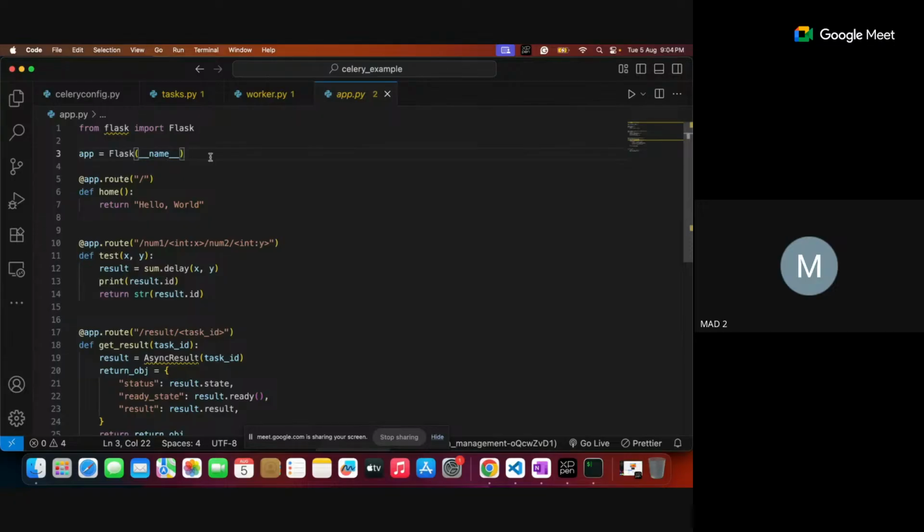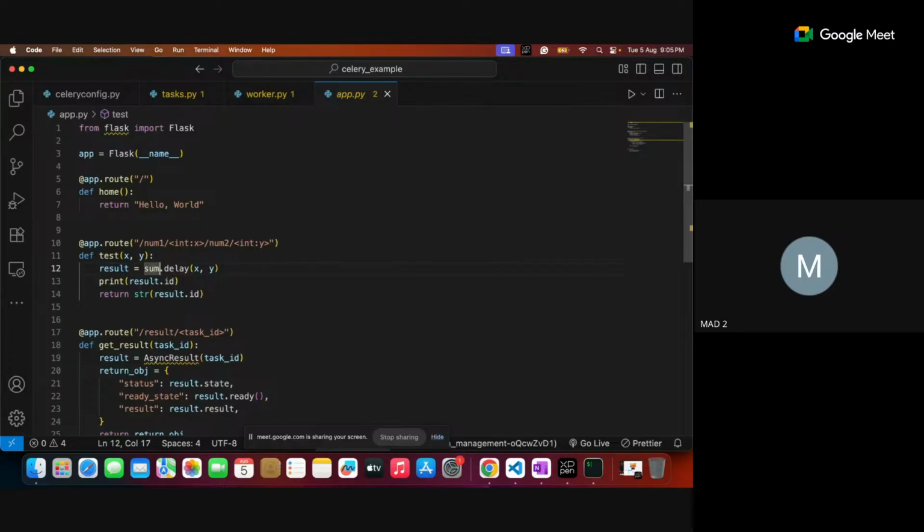The Flask app object is created, so that instance is created. The first route I've defined, at line number 5, is hello world. The second route has a web URL with number 1 as the X parameter and number 2 as the Y parameter. The function it is calling is test, taking X and Y as parameters.